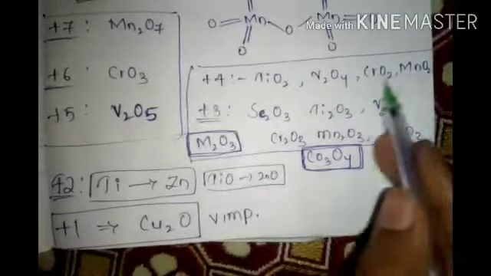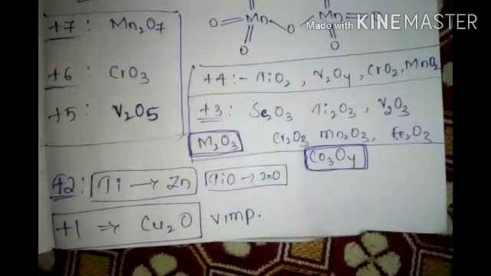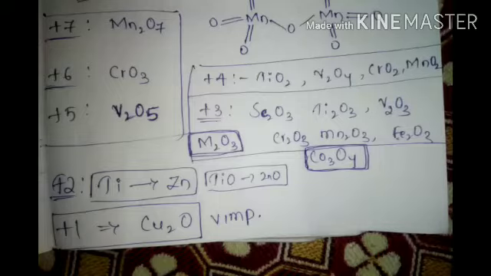And plus 4 you have to remember: titanium, vanadium, chromium, manganese is plus 4. Remember it like that. This is the oxidation state in oxides of first transition metals. Okay, very important.